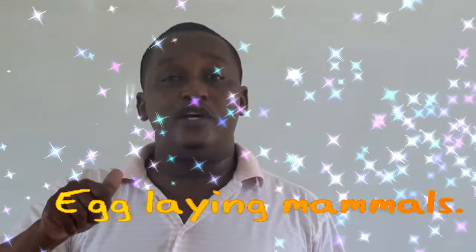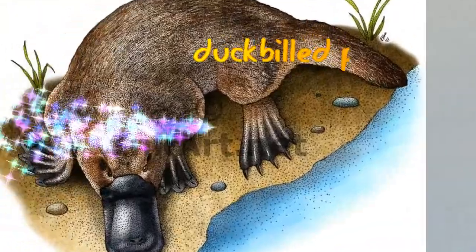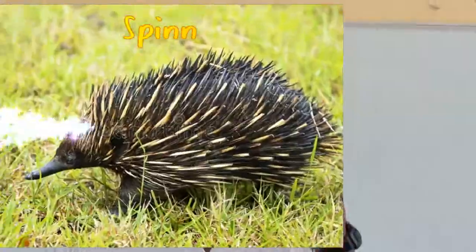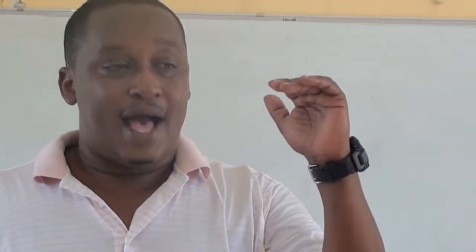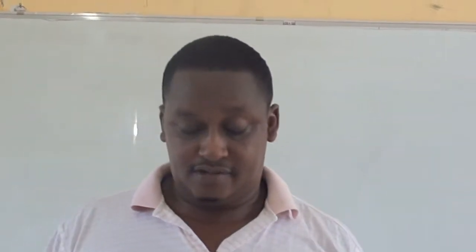But remember, we have two that are doing the contrary. So they are laying eggs. But they have all other features of mammals. And these are the duck-billed platypus and the spiny anteater. They lay eggs, but apart from that, they have all other characteristics of mammals.